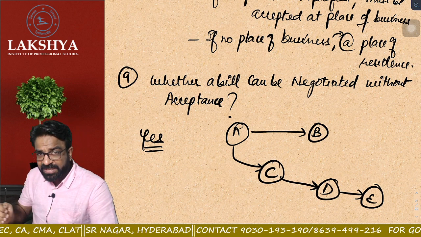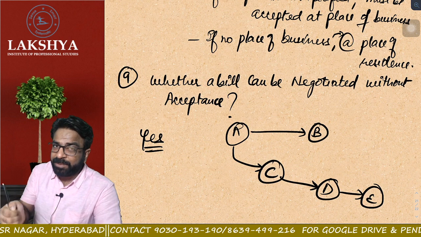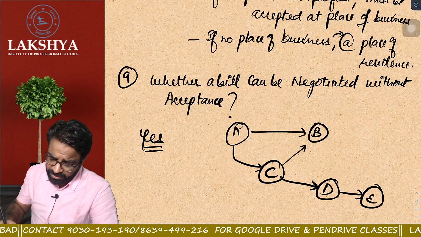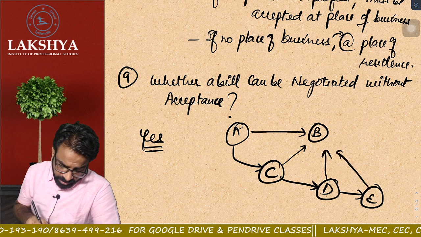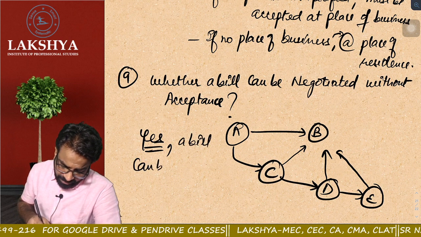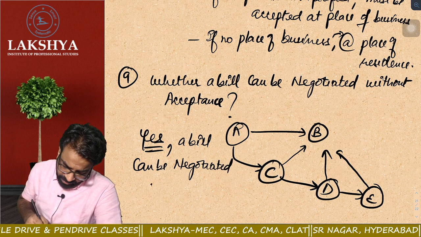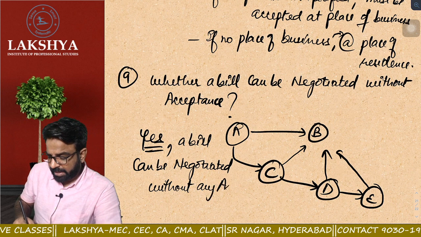But one of these parties must present the bill to B to get it accepted. Either it should be presented by C, or by D, or by E. Yes, a bill can be negotiated without any acceptance.